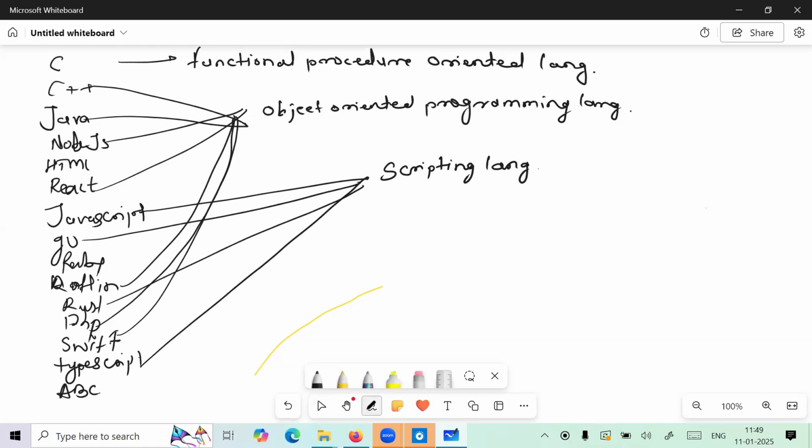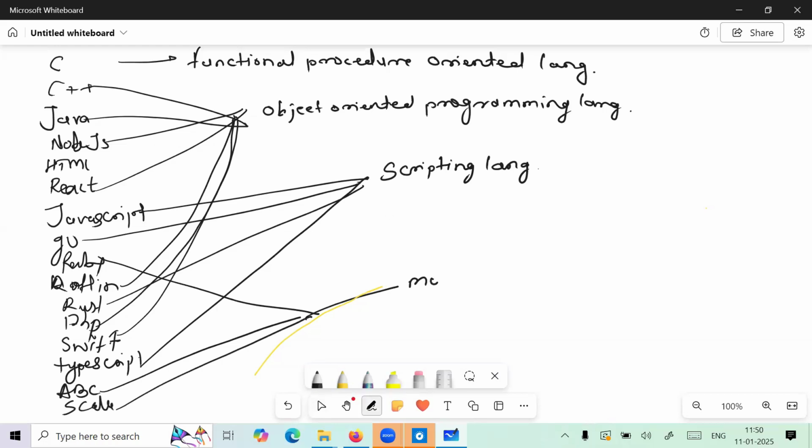Now, come towards the last one. What is the nature of this language? Ruby or ABC? Scala is also there. What is the nature of these languages, guys? These languages are nothing but modular languages. Perfect. So already I said that in the IT world there are four kinds of languages, which are functional procedure oriented language, object oriented programming language, scripting language, and modular language. We've seen these four kinds of things.